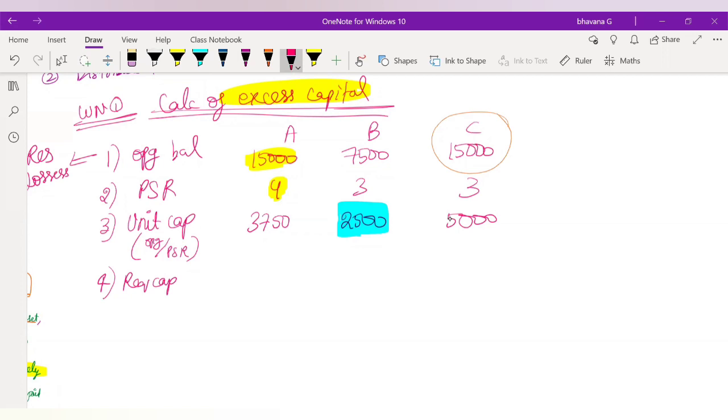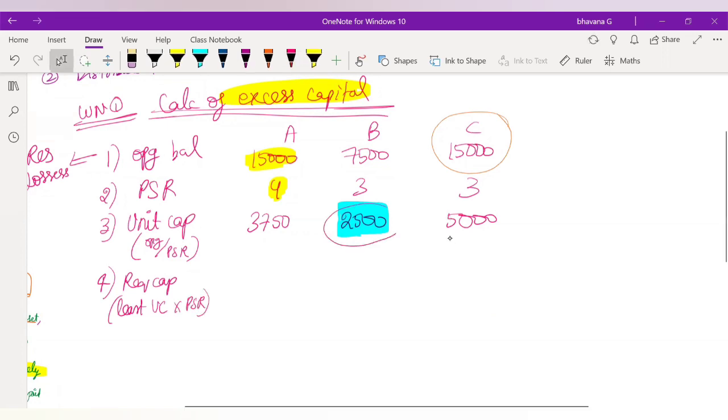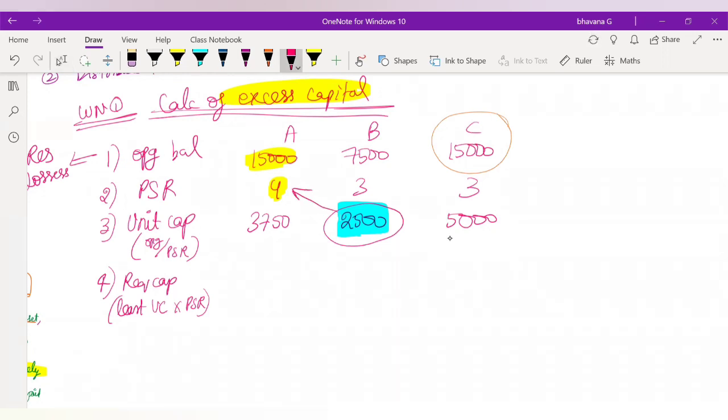How will you find out your required capital? Whatever your least unit capital is, you have to multiply it by the profit sharing ratio. So what is the least unit capital here? 2,500, multiplied by the profit sharing ratio. For A you have to do 2,500 into 4. The answer will be 10,000. For B, you have to do 2,500 into 3. The answer will be 7,500. And likewise for C, you have to do 2,500 into 3, which will be 7,500 again.